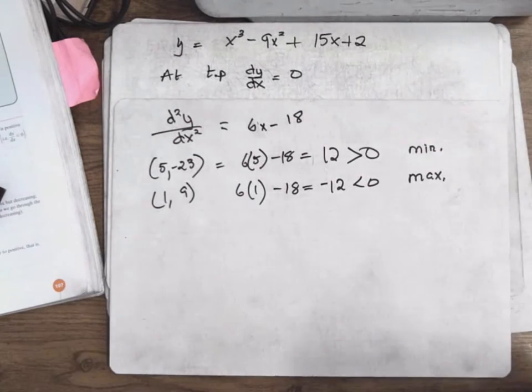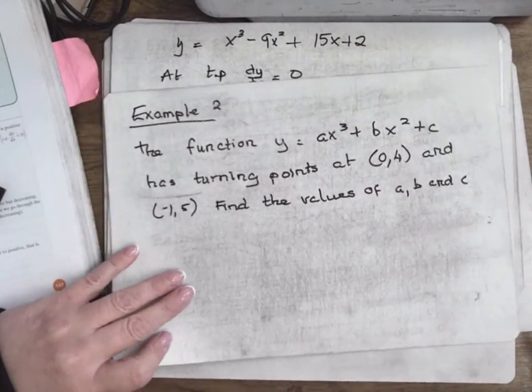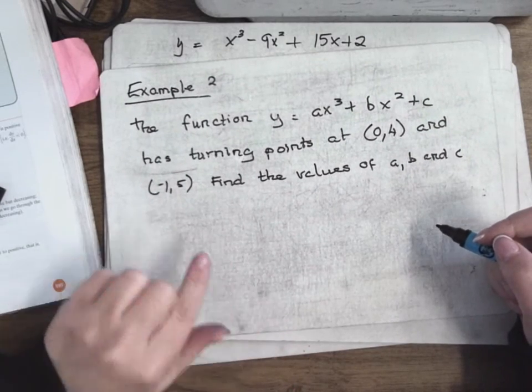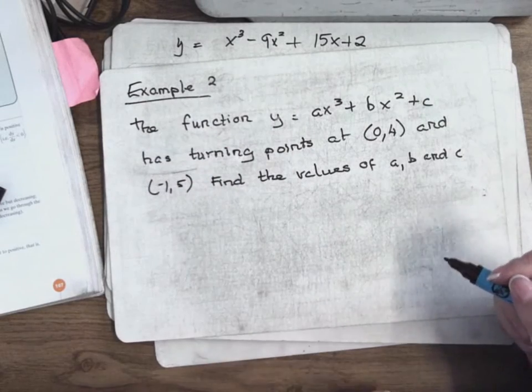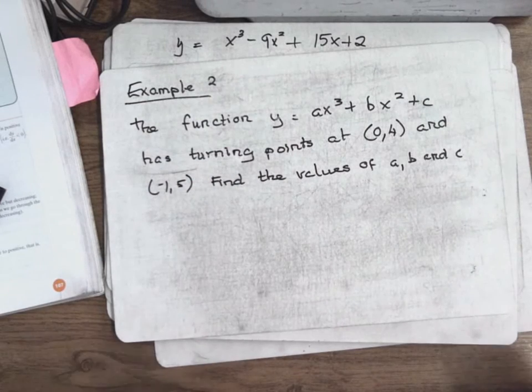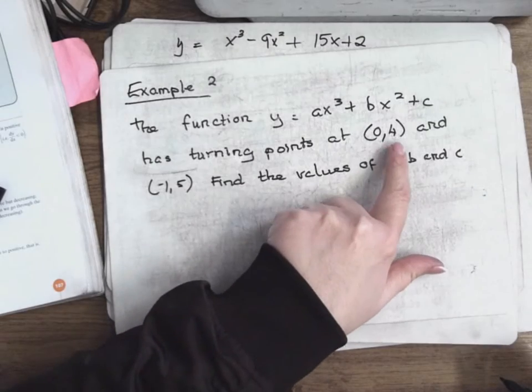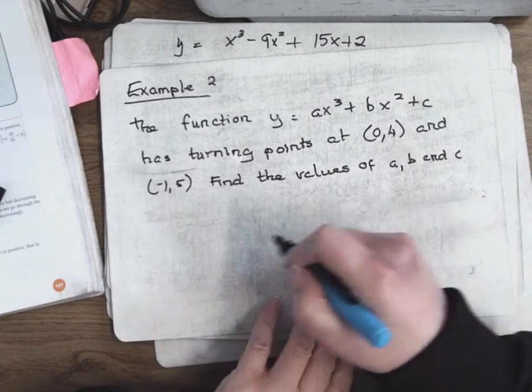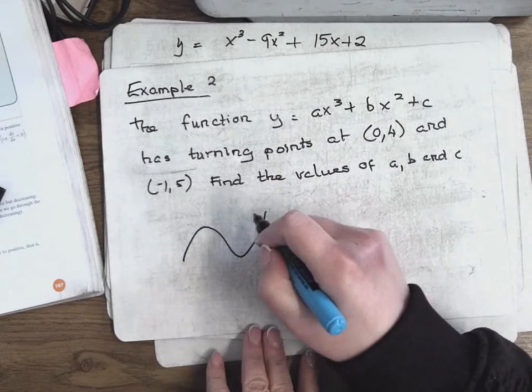Right, example 2. I'm still on the turning points, just one that takes a bit more work. Here's a function, y equals ax cubed plus bx squared plus c. It has a turning point at 0, 4 and a minus 1, 5. So it's a cubic equation.